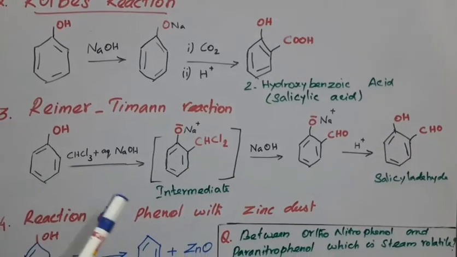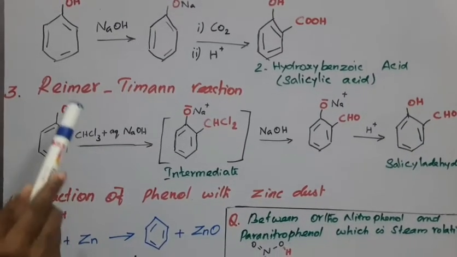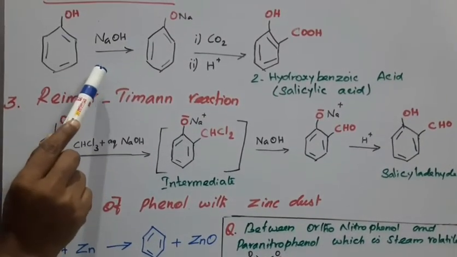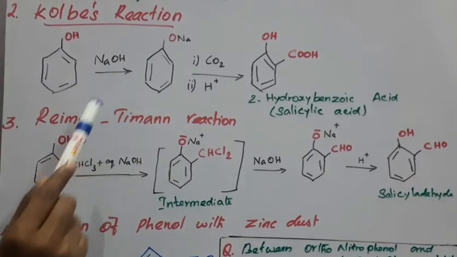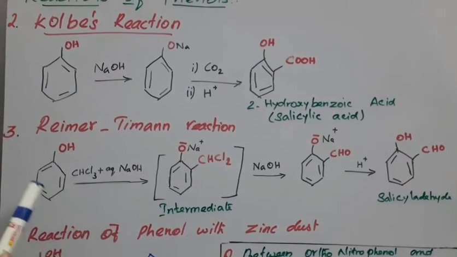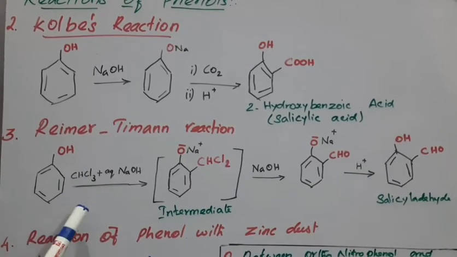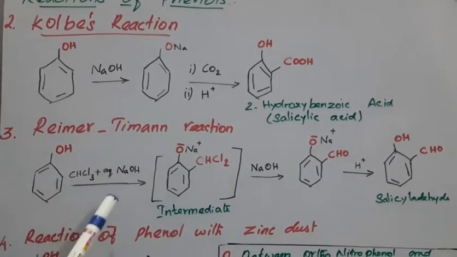This is your Reimer-Tiemann reaction. You must remember which reagents are used for Kolbe's reaction and the Reimer-Tiemann reaction, because they matter from the exam point of view.